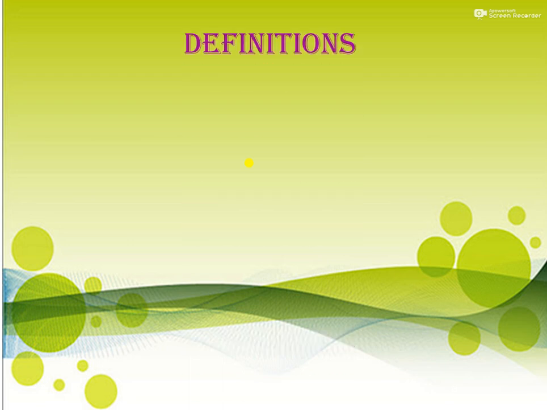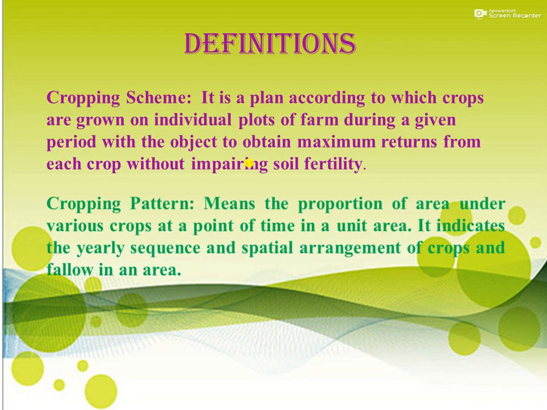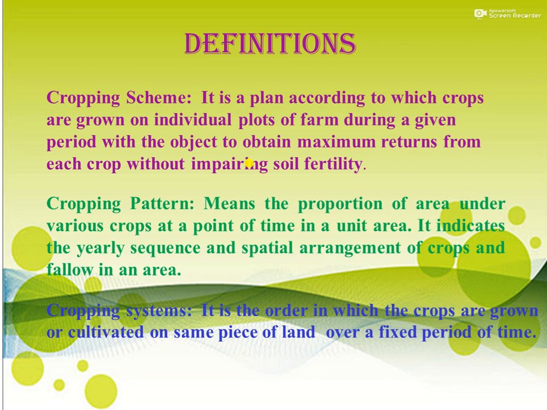Before learning this topic, we should know some definitions. First definition is of cropping scheme. It is a plan according to which crops are grown on individual plots of a farm during a given period with the object to obtain maximum returns from each crop without impairing soil fertility. Next definition is of cropping pattern, meaning the proportion of area under various crops at a point of time in a unit area. It indicates the yearly sequence and spatial arrangement of crops and fallow in an area. Then the third definition is of cropping system. It is the order in which the crops are grown or cultivated on the same piece of land over a fixed period of time.